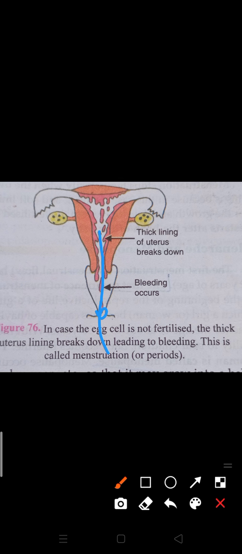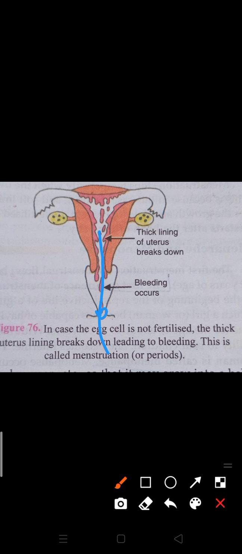In day to day life we do not say menstruation period, we just use the word periods. Menstruation occurs every 28 days because ovulation occurs every 28 days. So I think that much is clear. Several steps are also necessary to understand when we discuss the menstrual cycle. So these points I am going to discuss with you.